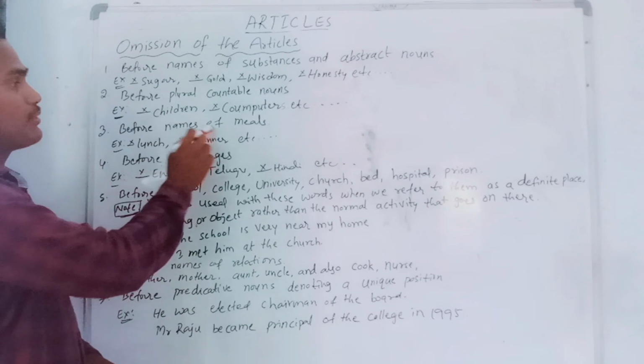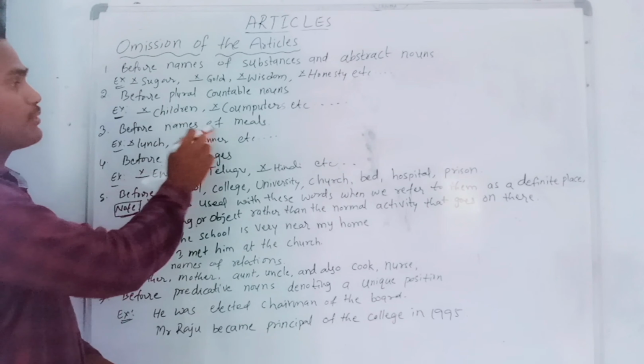This is our main point. So, if you remember this, you can definitely do this. Okay. Next, fifth point. Before school, college, university, church, bed, hospital, prison. Prison means jail. So, before all these words, we should not use any kind of article.